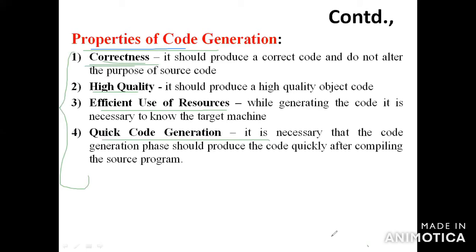The last property of code generation is quick code generation. It is necessary that the code generation phase should produce the code quickly after compiling the source program.